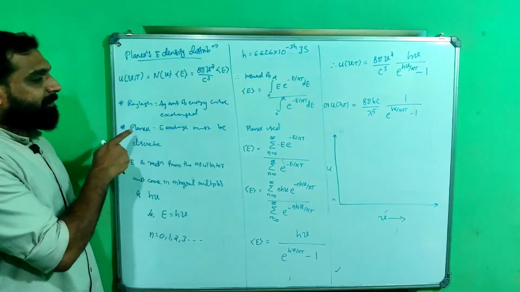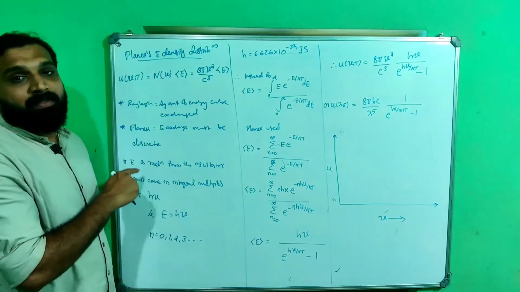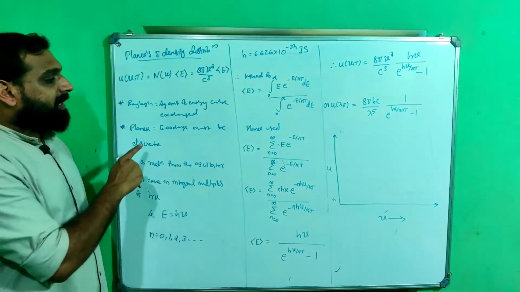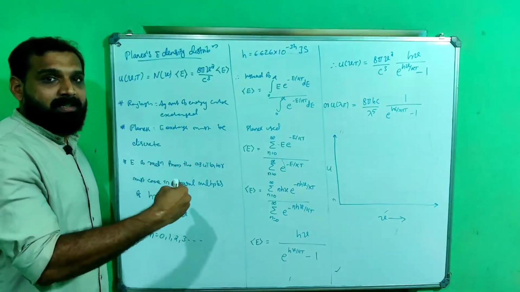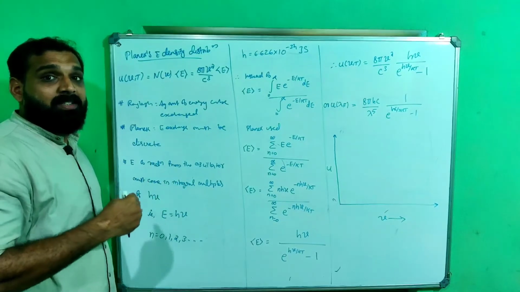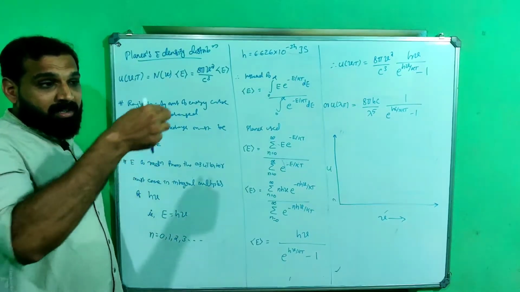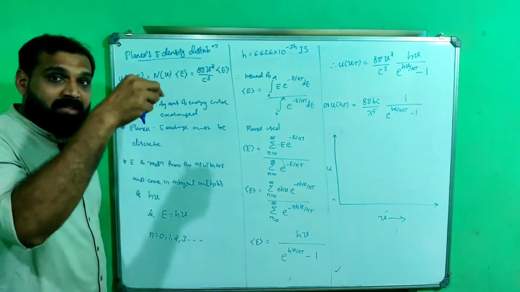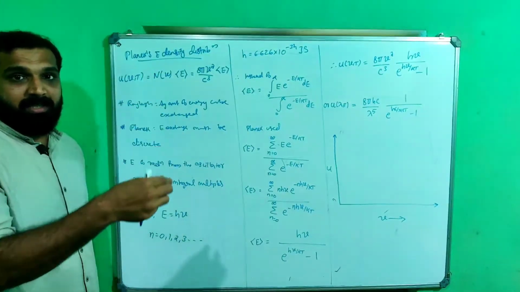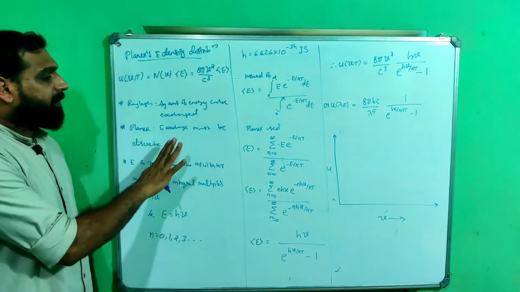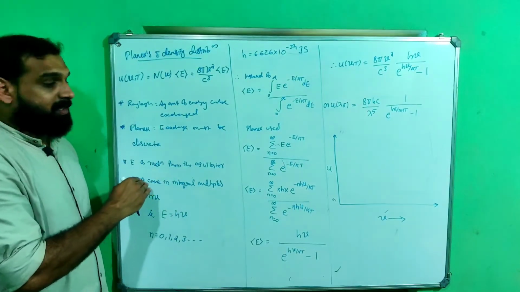But here Planck used a different formulation. He said that the energy exchange between matter and radiation must be discrete. It cannot be continuous. You should recall continuously flowing water and drop by drop water, continuous and discrete. So Planck said that energy exchange must be discrete.